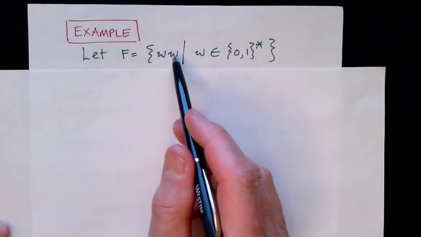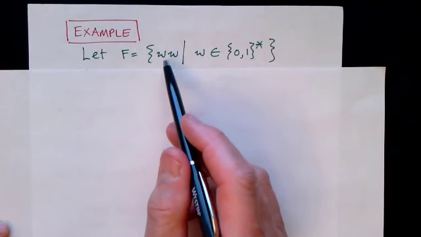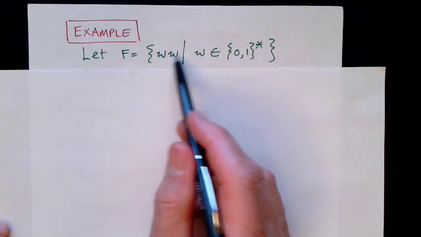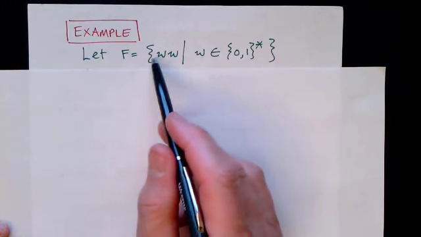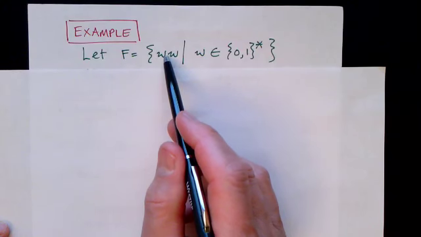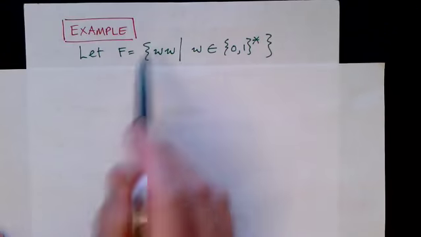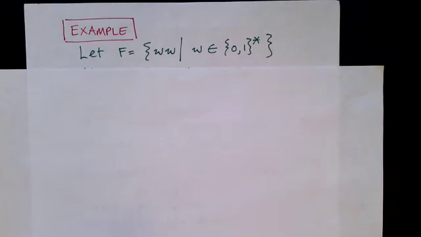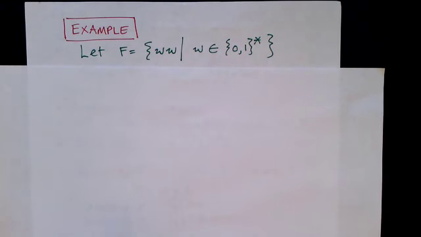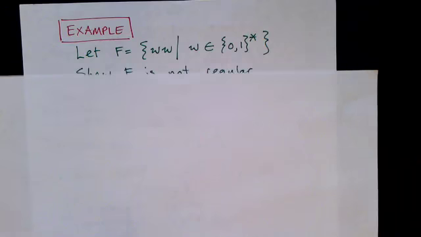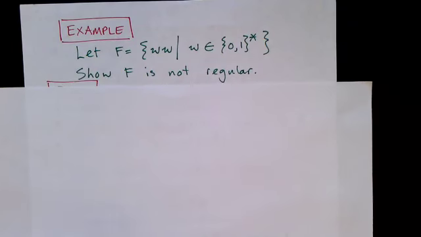And intuitively, the reason this thing is not regular is because in order to check whether a string is in this language, we need to scan a bunch of stuff, an arbitrary amount of stuff, and then remember what we've seen so that we can check to make sure that the second half is equal to that. So this requires memory, an arbitrary amount of memory, which our regular languages don't have and our finite state machines can't have.